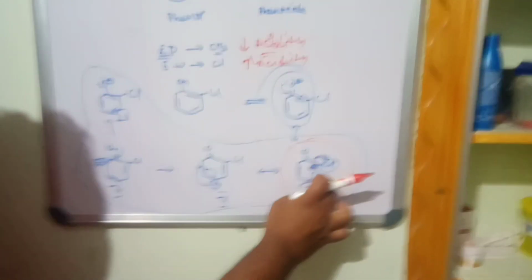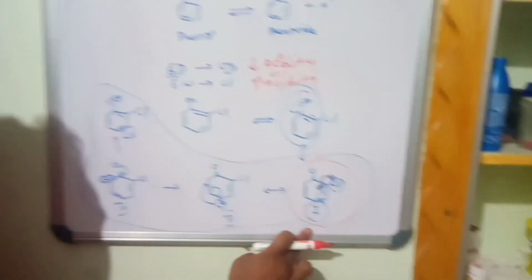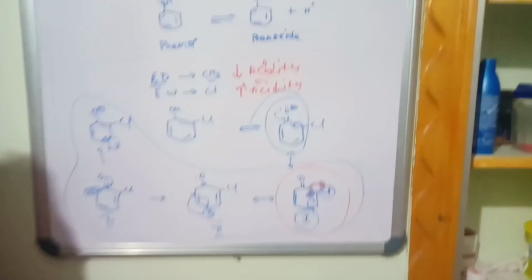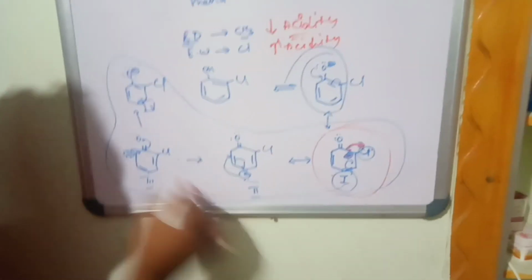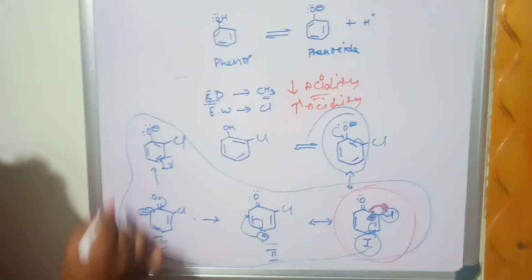Number 1, the carbon holding the negative charge, the same carbon holding the chlorine, will increase the acidity. Why do they increase the acidity? Because they draw the electrons. Electron withdrawing group draws the electron. Negative charge will go away from this position. What happens? The distribution of negative charge takes place effectively. It will cause resonance stabilization. The more the resonance stabilization, the more the acidity. Hence electron withdrawing group increases the acidity.